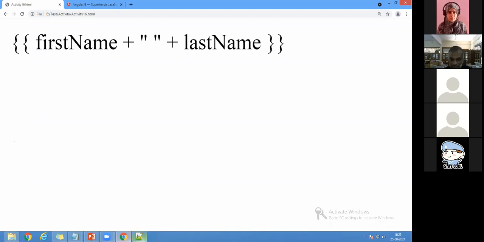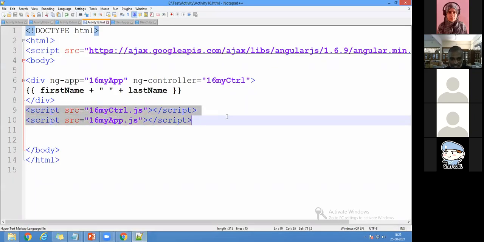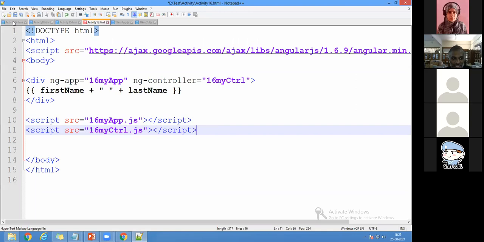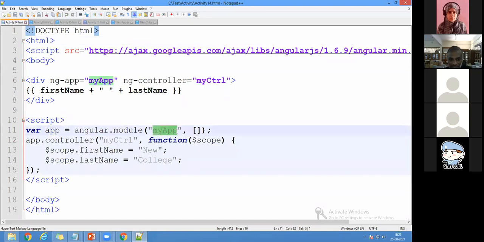Now, once again, I'll go back. Right now, I'm going to change the controller, because only after the app are we going to implement the controller. Why? We can see the code here. From the app only we are going to make the controller functions, because this is the keyword. The keyword app, which is angular.module of my app, with that variable name only we are using the controller. So if you change it, after creating the controller only we are going with an app, but the variable is missing here. That's why it is displaying the concepts.